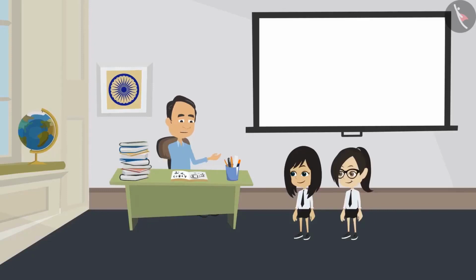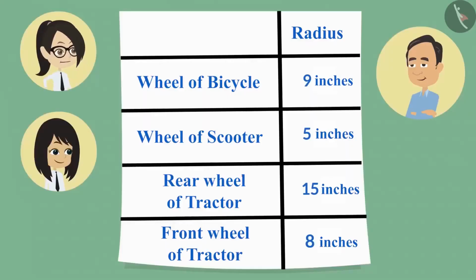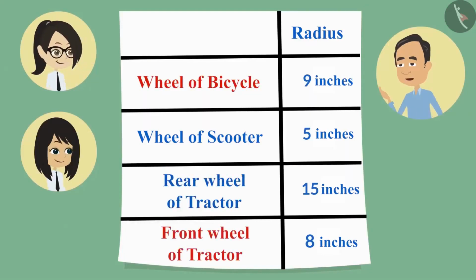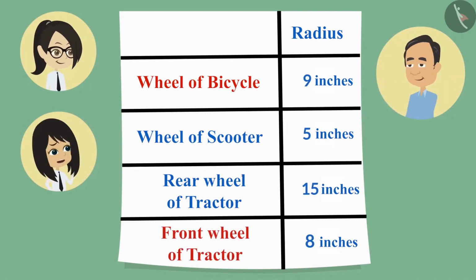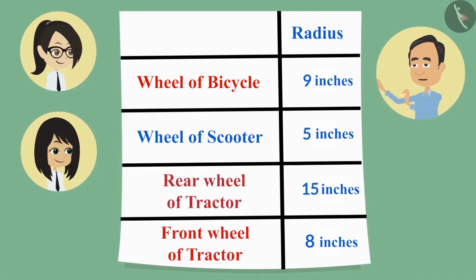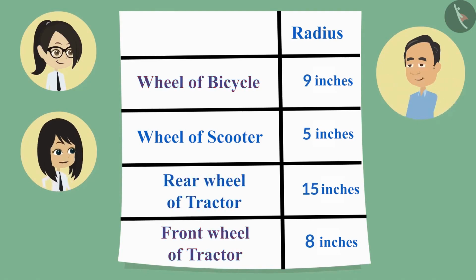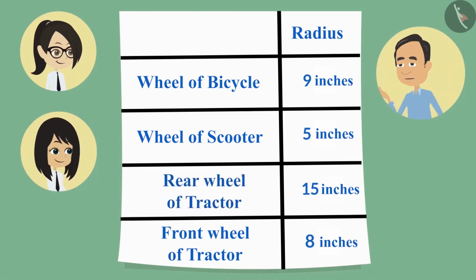Which wheel had the largest circle? The rear wheel of the tractor had the largest circle. And which was smaller, front wheel of the tractor or the bicycle? This will be a little difficult to tell. Just like you have told about the rear wheel of the tractor, that it was the largest, the same way you can also tell about both these wheels. So we had seen all the wheels, so we were able to tell that rear wheel of the tractor is the largest. I thought that you were looking at the measurement of these radius.